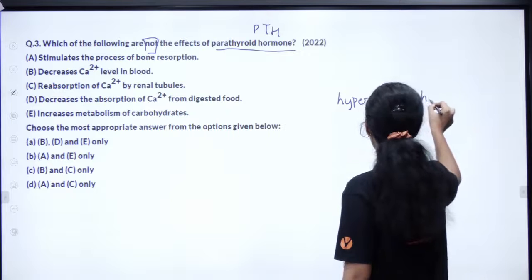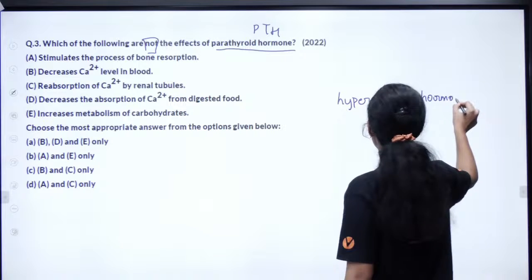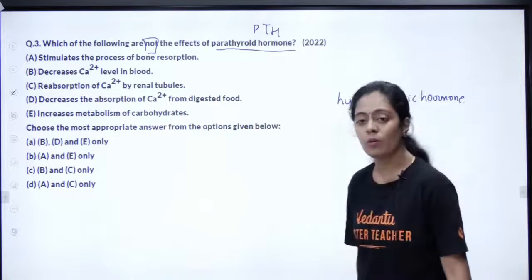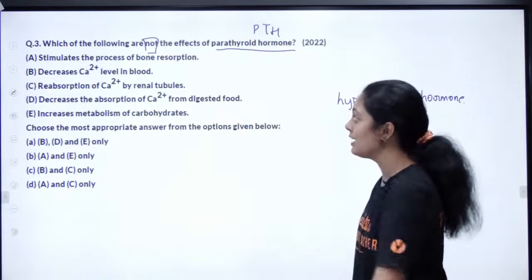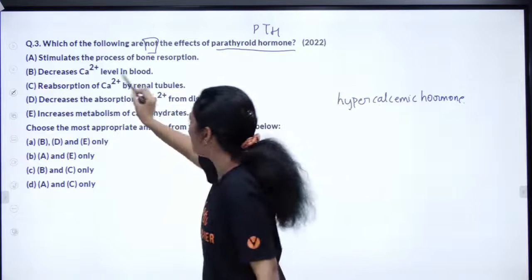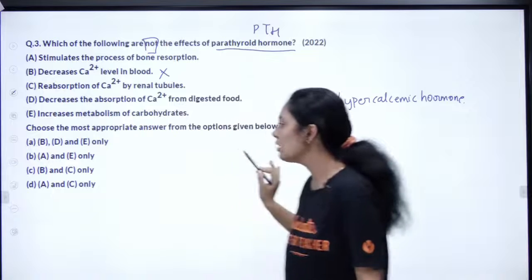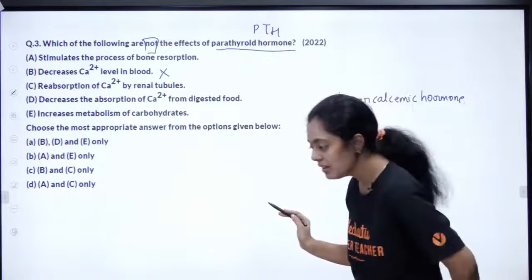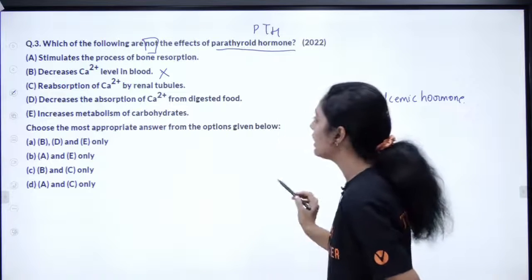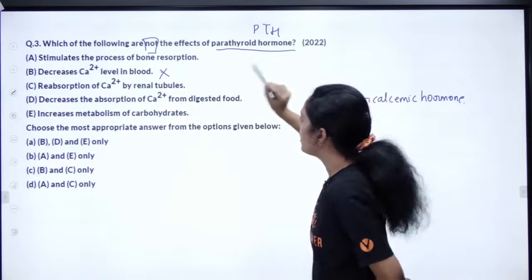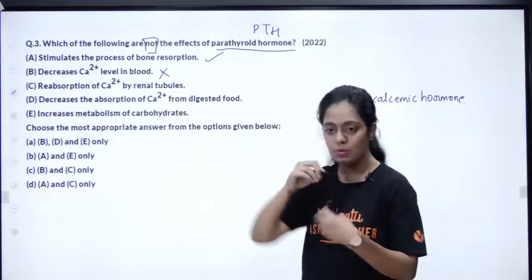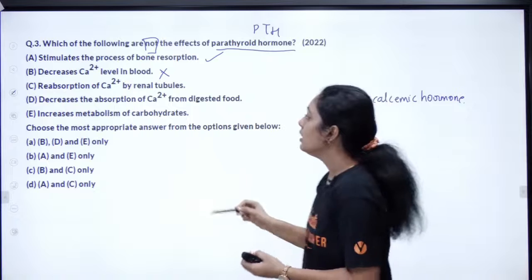hypercalcemic hormone. Modha vishayam neenga ellarum purinjukka vendiyadhu, right? So which of the following is not, kettirukkanga? Does it decrease calcium level in the blood? No, it doesn't decrease the calcium level, right? Answers. Okay, stimulate the process of bone resorption. Yes, it is going to stimulate the process of bone resorption.